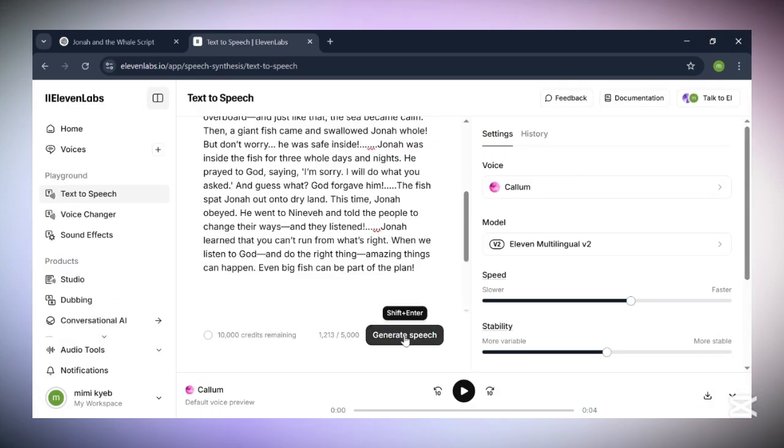A long time ago, in a land of sun and sand, there lived a man named Jonah. One day, God spoke to him, "Go."